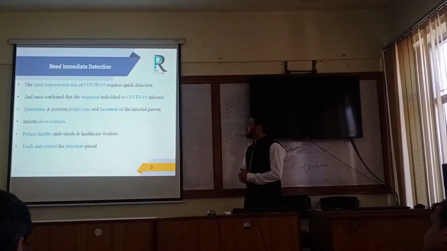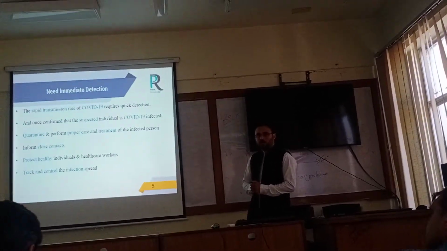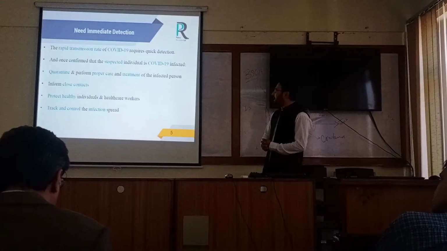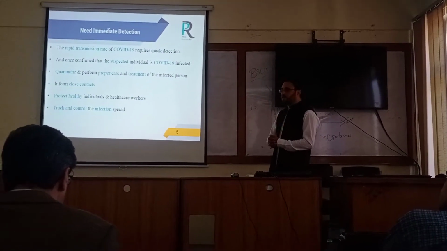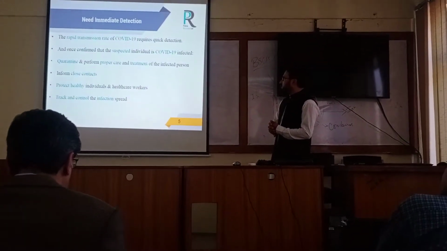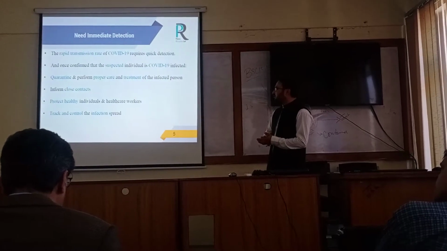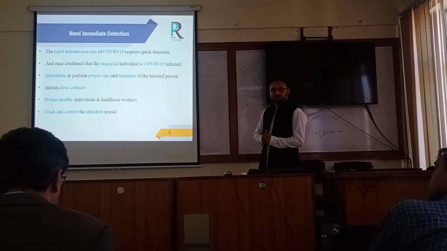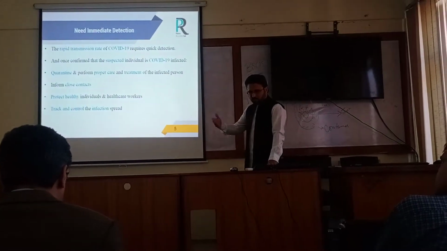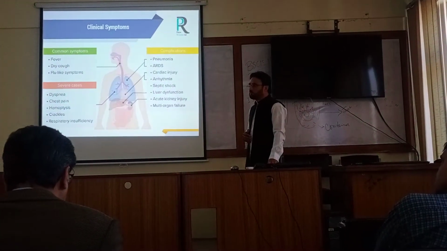The rapid transmission of COVID required quick detection, because we need detection to isolate the suspected early in order to secure the full territory, as well as for proper treatment of the suspected. To secure the full territory, we should maintain social distancing and other measures like isolation and quarantine of the suspected.